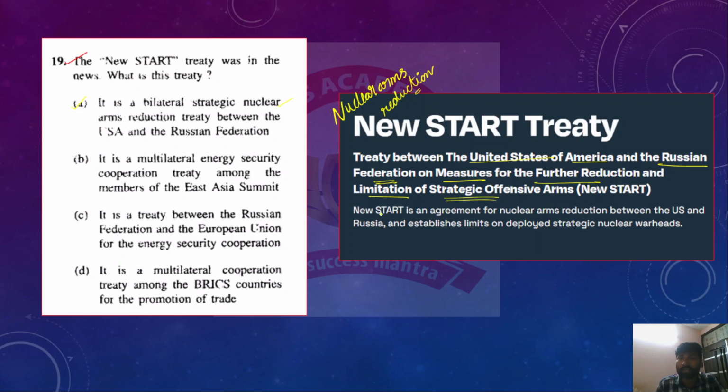The New START is an agreement for nuclear arms reduction. So this is an agreement between the USA and the Russian Federation for nuclear arms reduction. It establishes limits on deployed strategic nuclear warheads, and this also includes sharing or exchange of information related to new short range missiles. So this is all about the New START treaty.